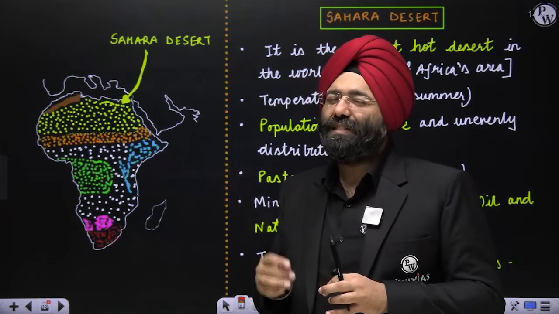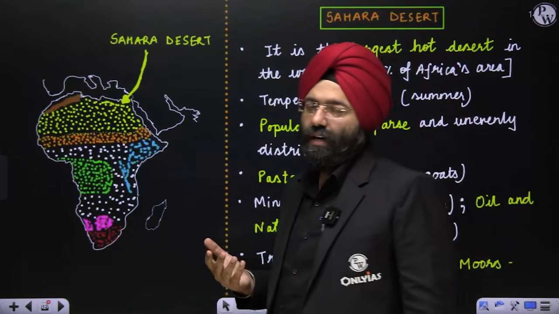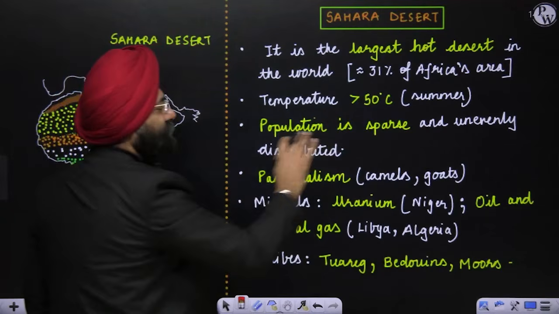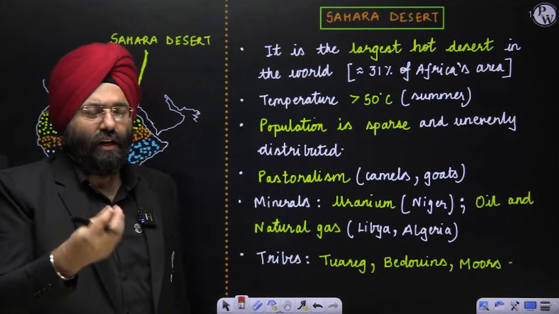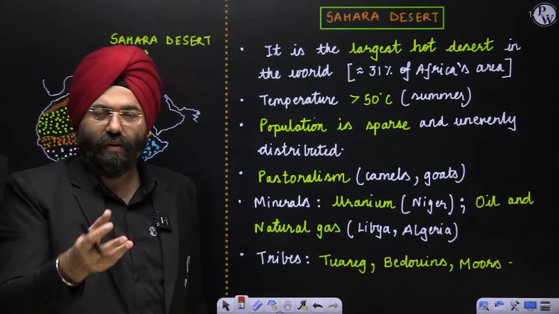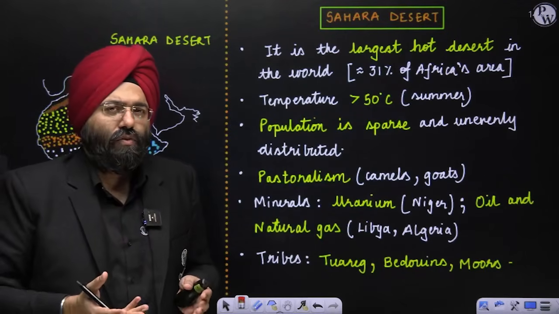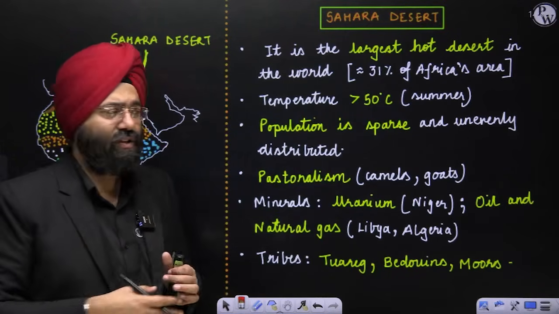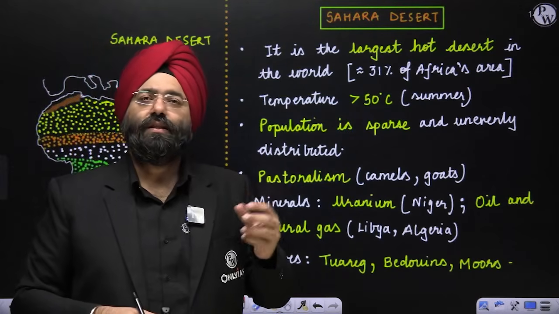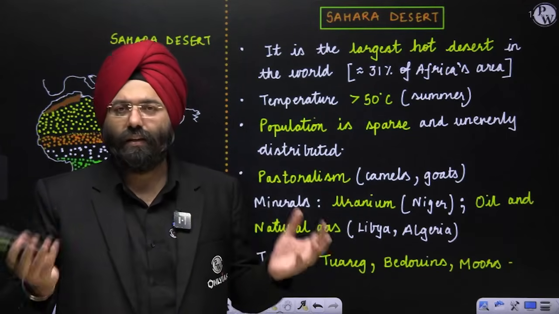So it is a very, very sparsely populated region because the temperature is so high and there is a lack of vegetation. So population is sparse and unevenly distributed. Why unevenly distributed? Now see, any region where you find a resource, possibly the population over there will increase slowly because of mining activities or some other economic activities going on. Other regions will not have the population because you should understand this is huge. So only certain pockets and patches will be the regions where the population is more. Otherwise, there will be large patches of land where you will find nothing.